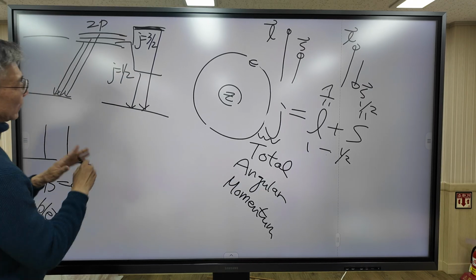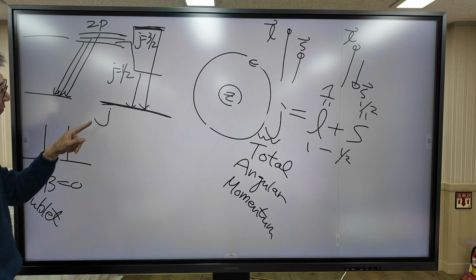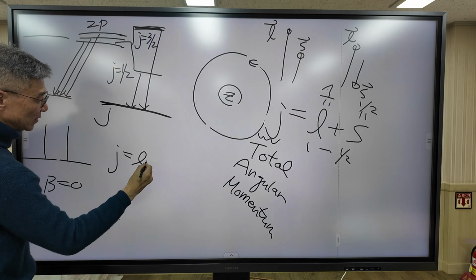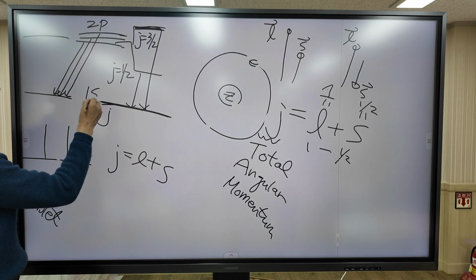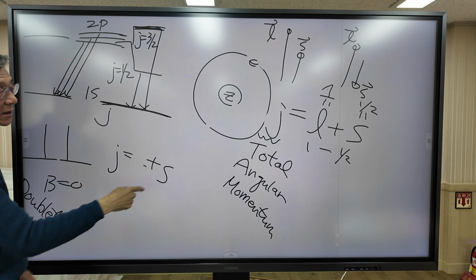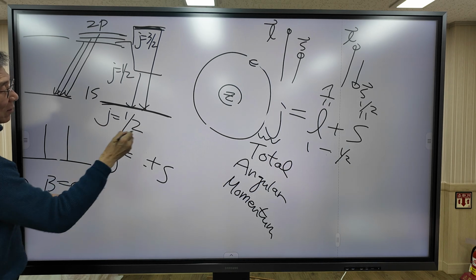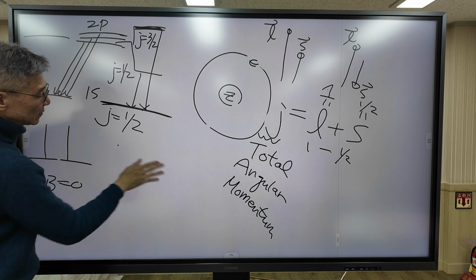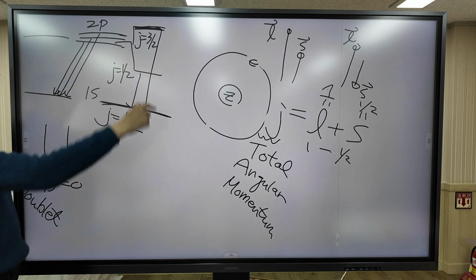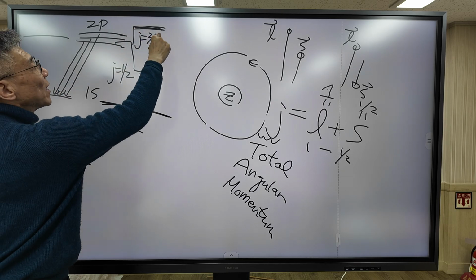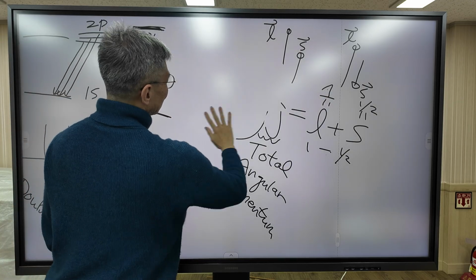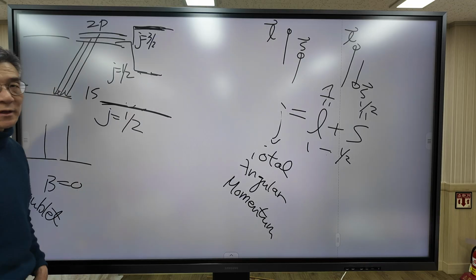Now, this state also has a total angular momentum quantum number J. As I said previously, J equals L plus S, but this is an S orbital, so L equals 0. So in this case, J equals S, which is 1/2. So this state is a J equals 1/2 state. This state is a J equals 3/2 state. Now I'm going to apply a magnetic field here. Then this state splits into 4 levels.